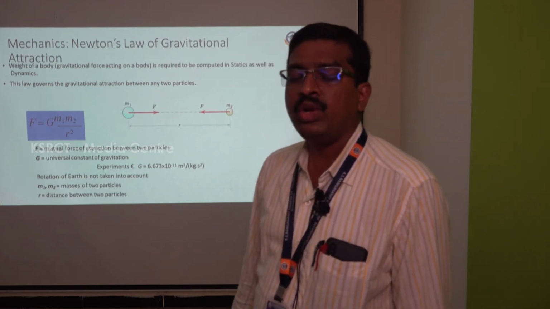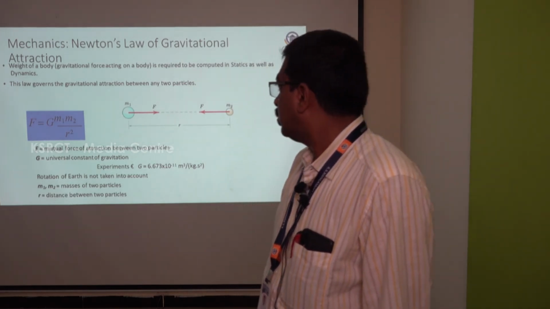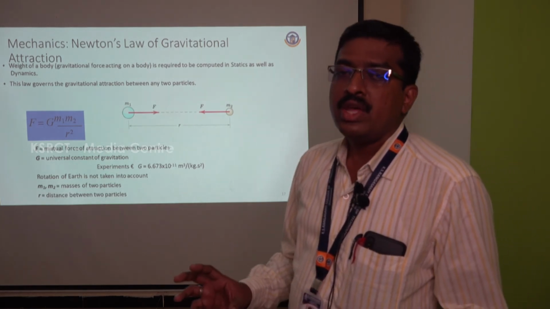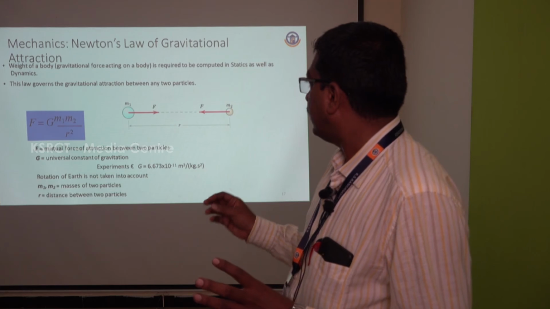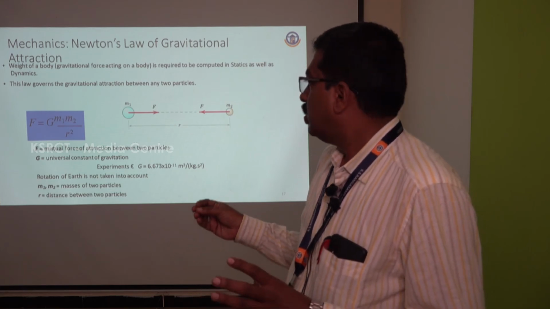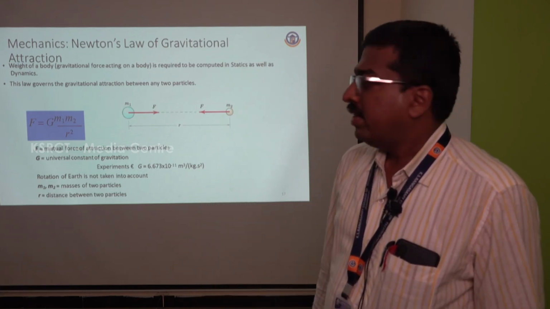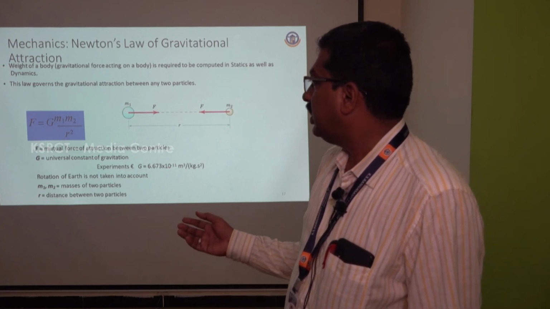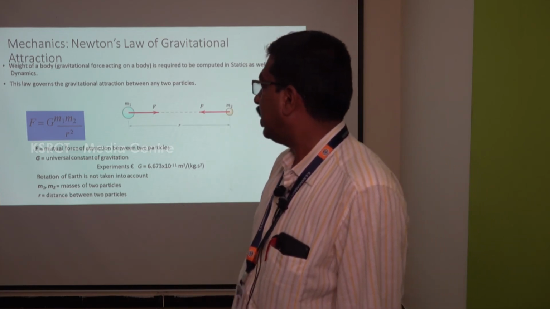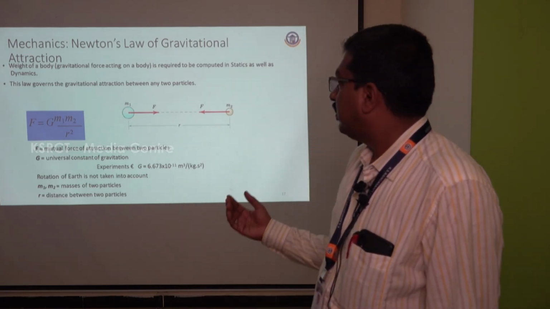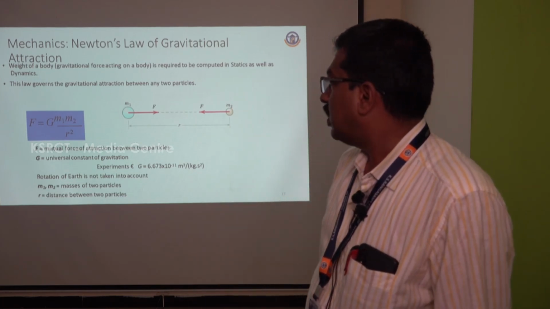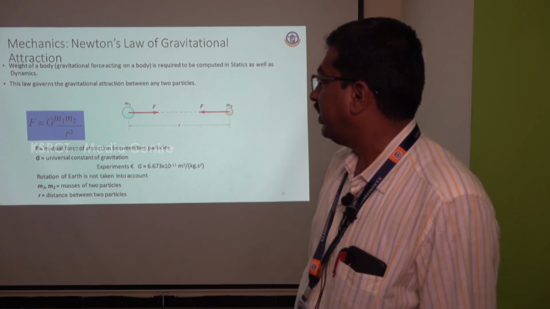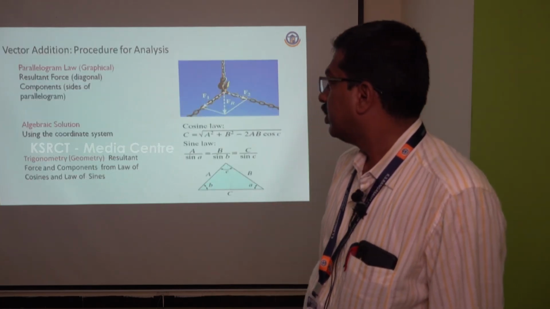One more law is Newton's law of gravitational force. Here we consider two masses of different sizes, M1 is the first mass and M2 is the second mass. As per Newton's gravitational law, we can say F equals G into M1 into M2 divided by R square. This law is related to statics as well as dynamics. This law covers the gravitational attraction between any two particles.